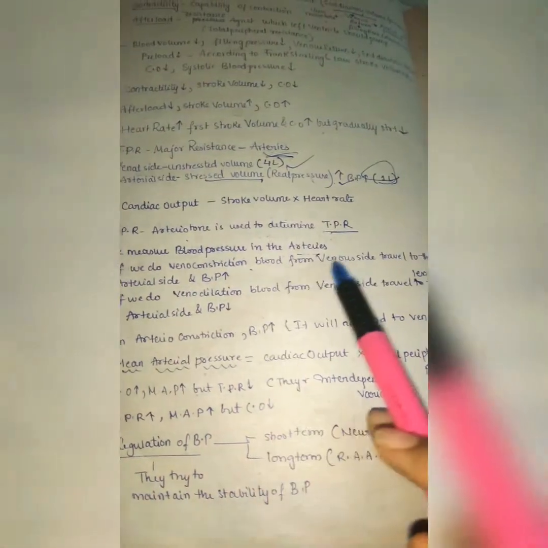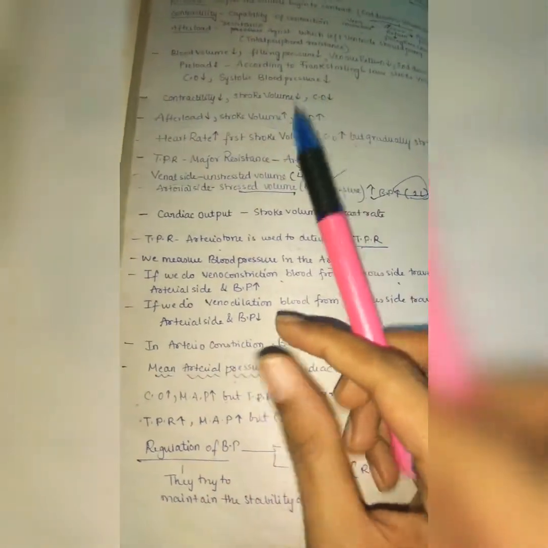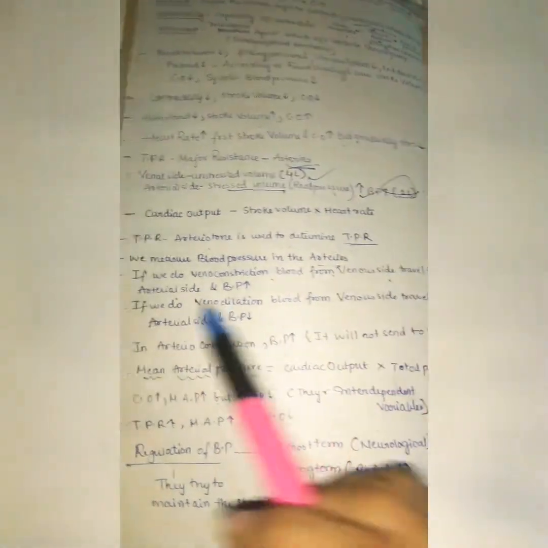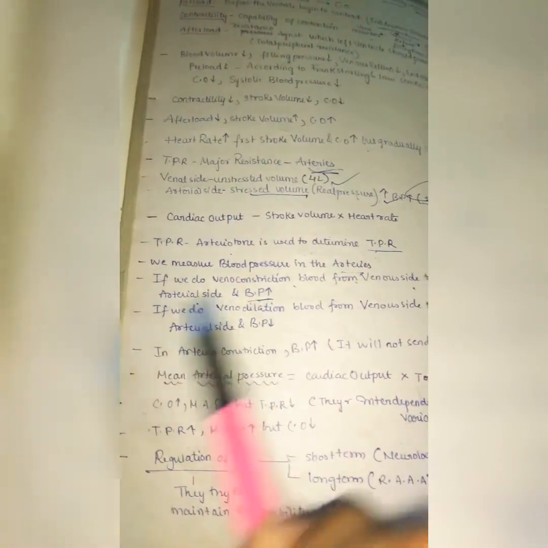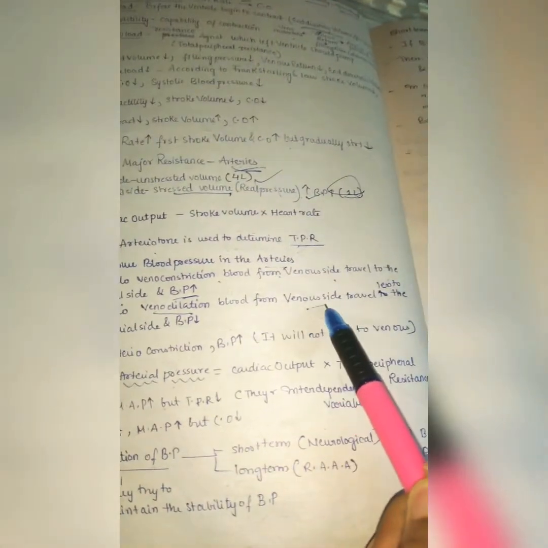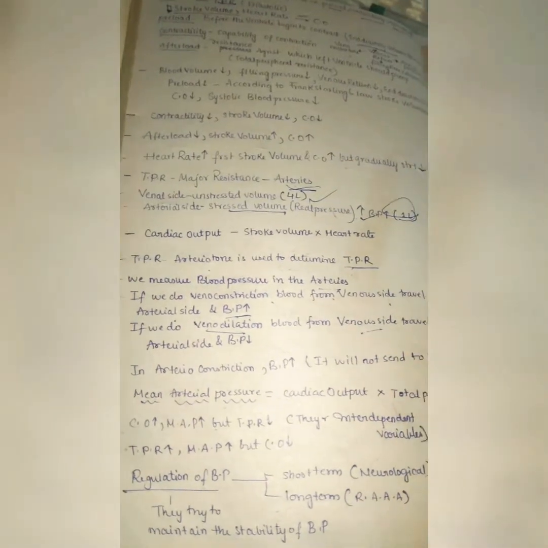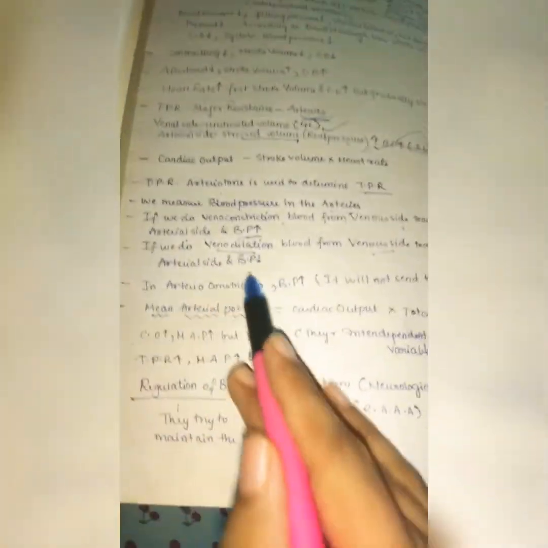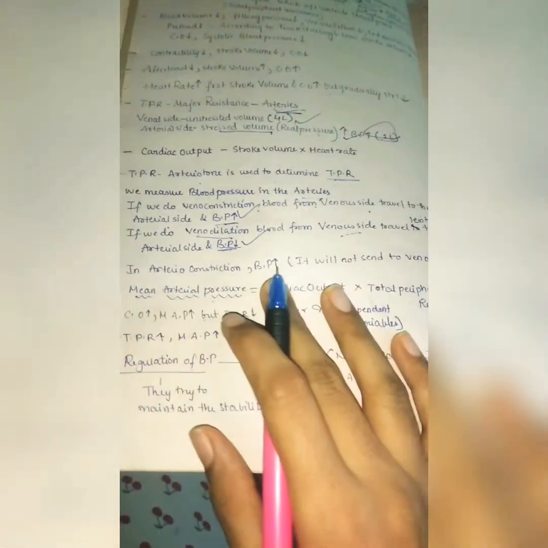If we do vasoconstriction, blood from the venous side travels to the arterial side. When you venoconstrict, at the venous side, you can understand that blood is moving from the venous side to the arterial side. Because of this, there is high pressure moving towards the arterial side and the blood pressure increases. But if you do venodilation, the blood from the venous side travels less to the arterial side, because venodilation means the vessels have a wider diameter, so most of the blood just pools there. It will not come to the arterial side and the blood pressure decreases. So the venous side also affects our blood pressure, and we need to keep that in mind. In arterioconstriction, blood pressure increases.